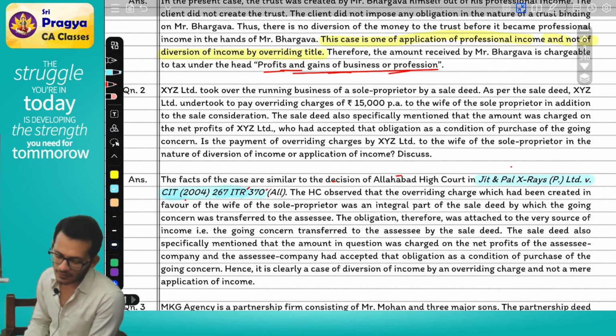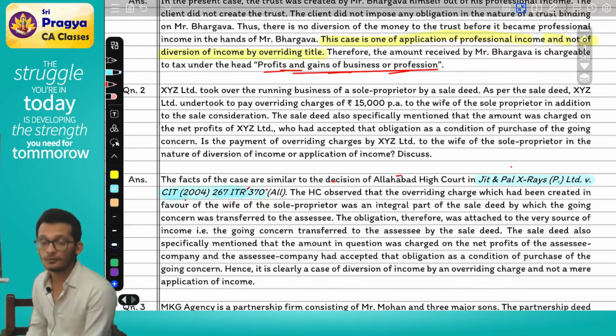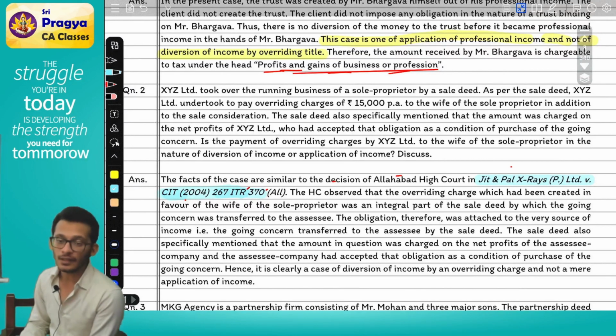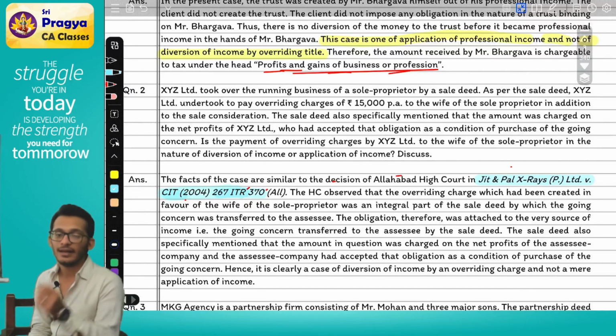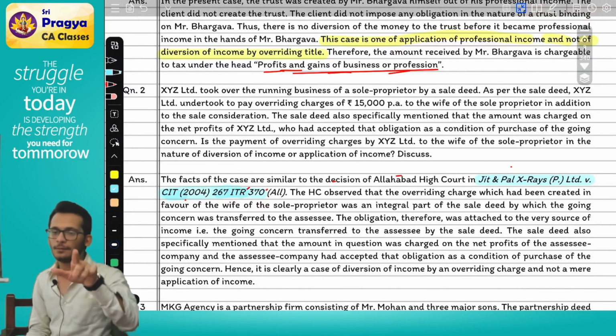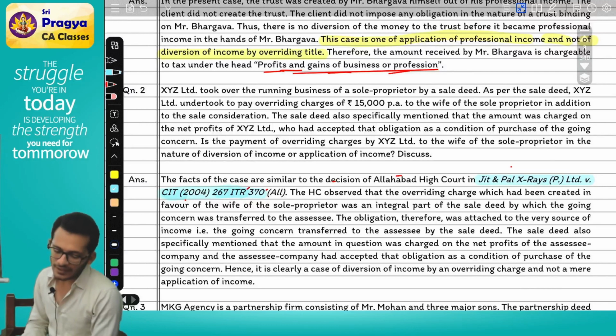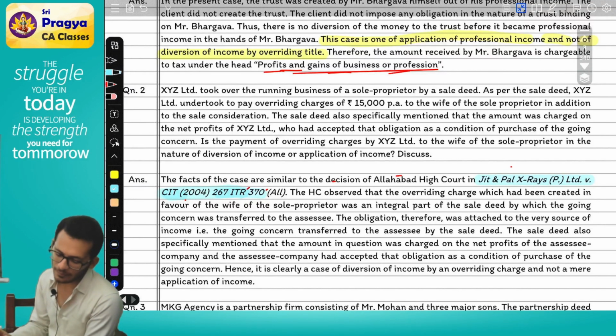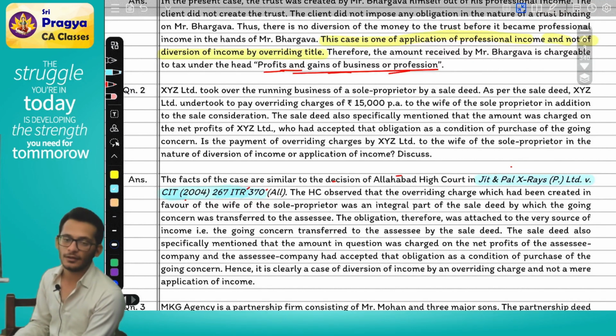The High Court observed that the overriding charge which was created in favor of the wife of the sole proprietor was an integral part of the sale deed by which the going concern was transferred to the assessee. Without that condition, can you make the sale? No. So it is an important part of the sale deed. The obligation therefore was attached at the very source of the income, that is, the going concern was transferred by way of sale deed.